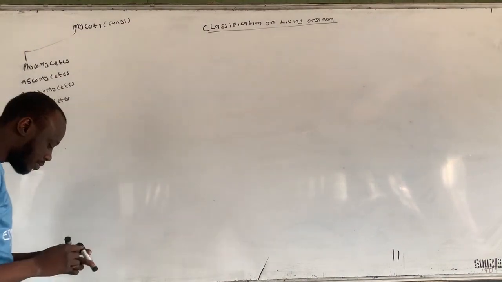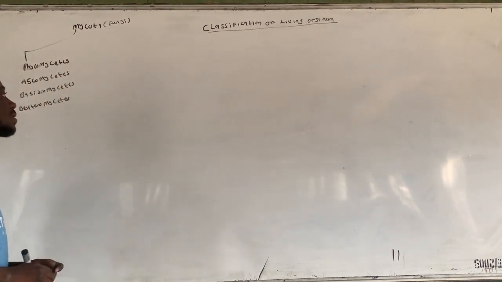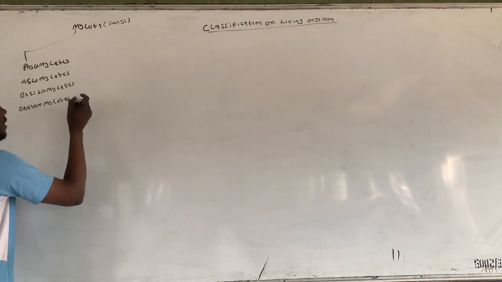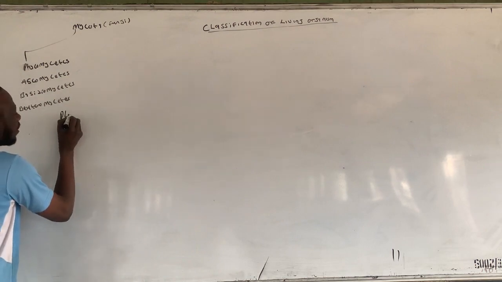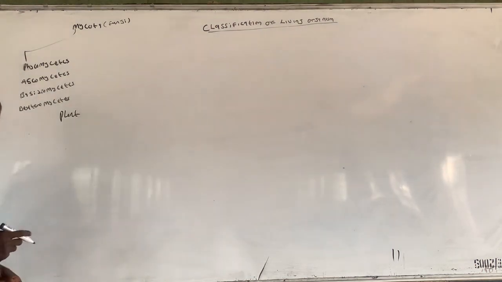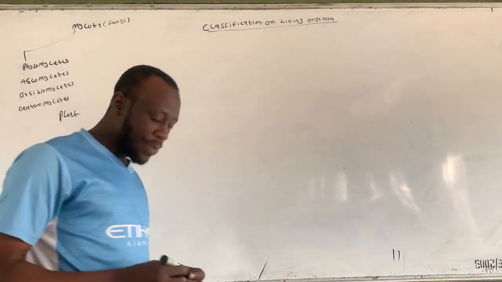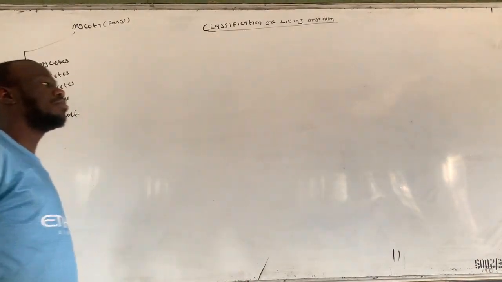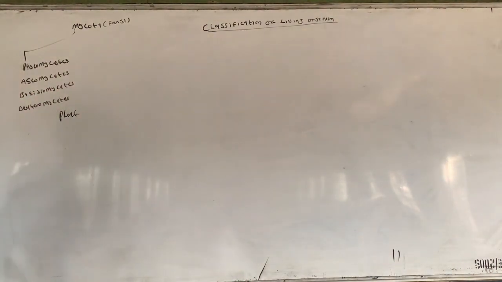Now, the next group is the plant. Is the plant kingdom. Plant kingdom is one of the broad kingdoms in the classification of living organisms.